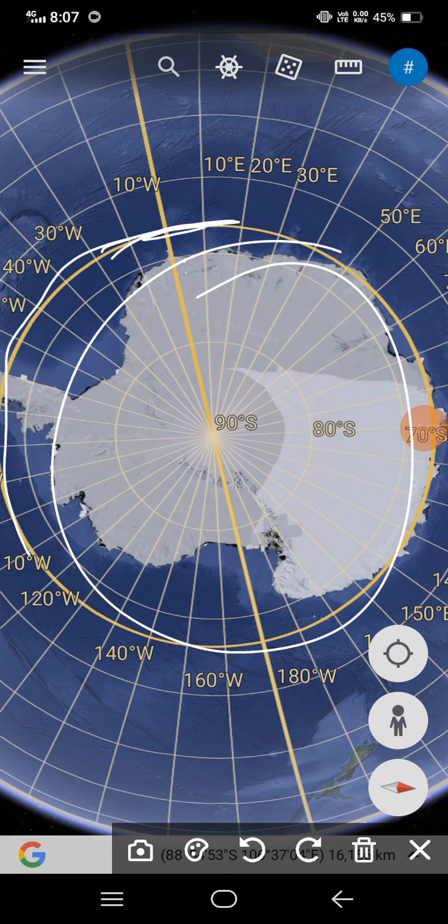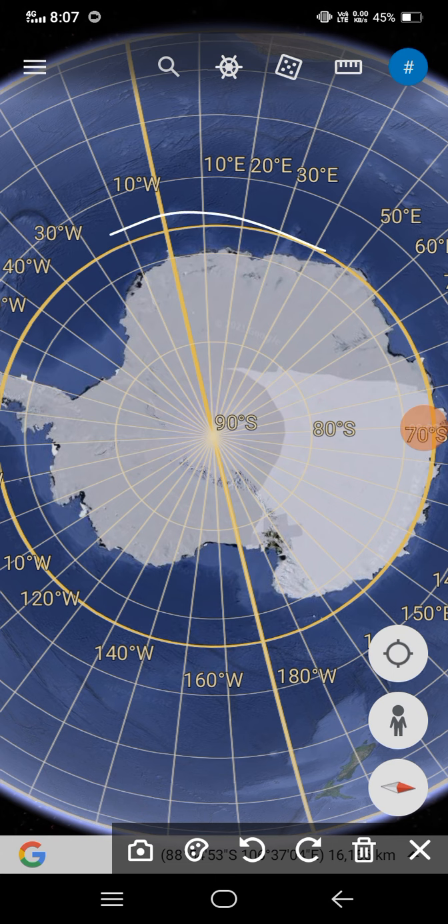This is the Antarctica circle. So most of the continent lies within the Antarctica circle.